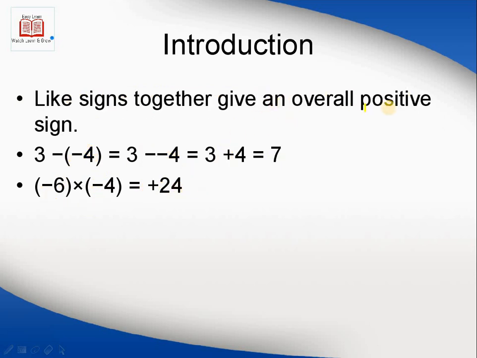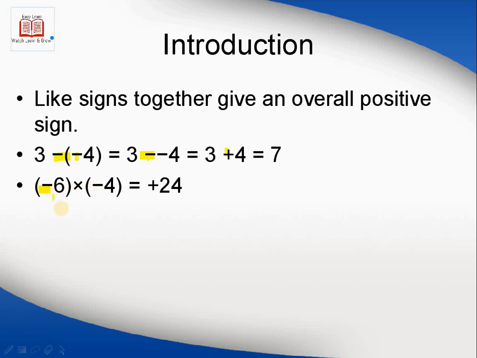Like signs together give an overall positive sign. For example, these are two like signs, the same example, but here the question has a negative integer. Negative into negative is always positive. If there is a positive and also a positive, positive into positive is also positive. There are two possible cases. One case is like signs, positive or negative, which when multiplied always give an overall positive sign. The second case is opposite signs, which when multiplied give an overall negative result.